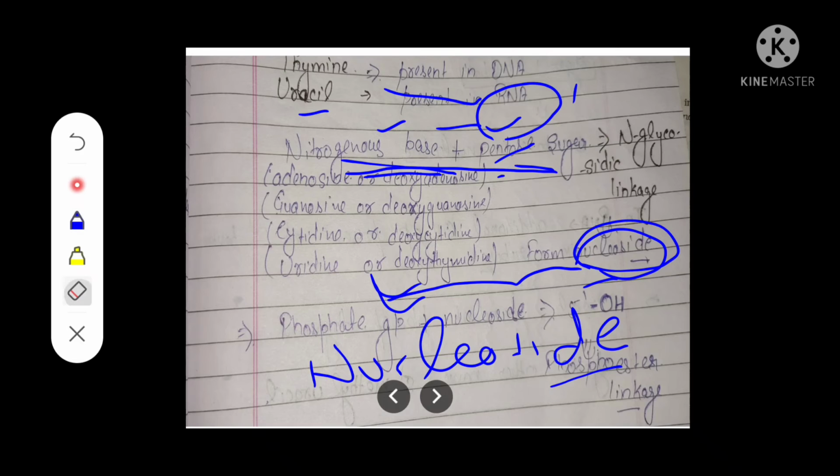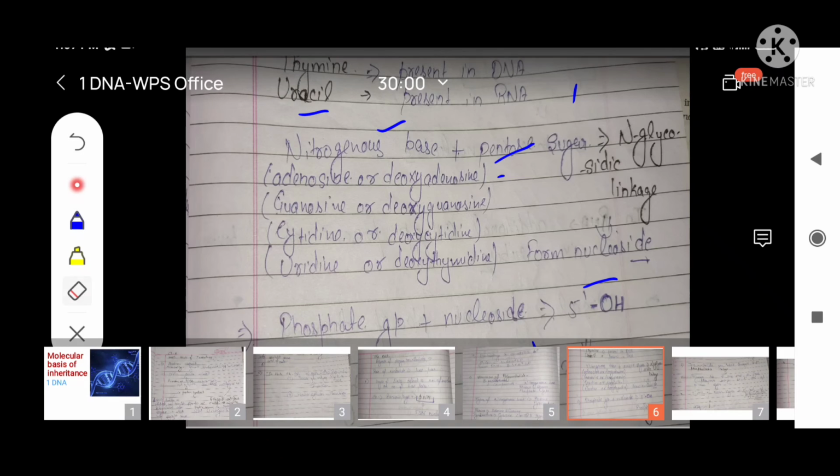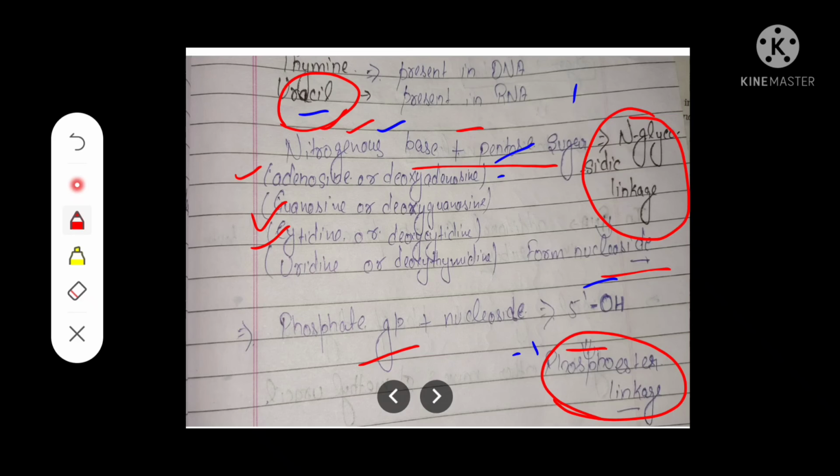The nitrogenous base and the pentose sugar are attached with an N-glycosidic linkage, and the nucleoside and the phosphate are attached with a phosphoester linkage at 5'-OH. What are the nucleosides? These are adenosine, guanosine, cytidine, uridine. Uracil is present in the RNA in place of thymine.